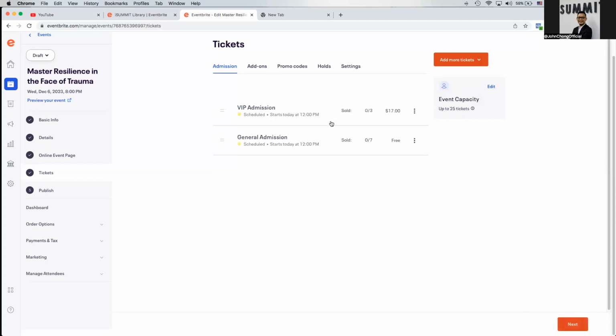And once you are all done with VIP admissions, you are extending 3 tickets first. The general admissions will be a total of 7. Although your event capacity, using the free package, will let you promote up to 25 tickets. So once you're done with all the settings, move on to next.